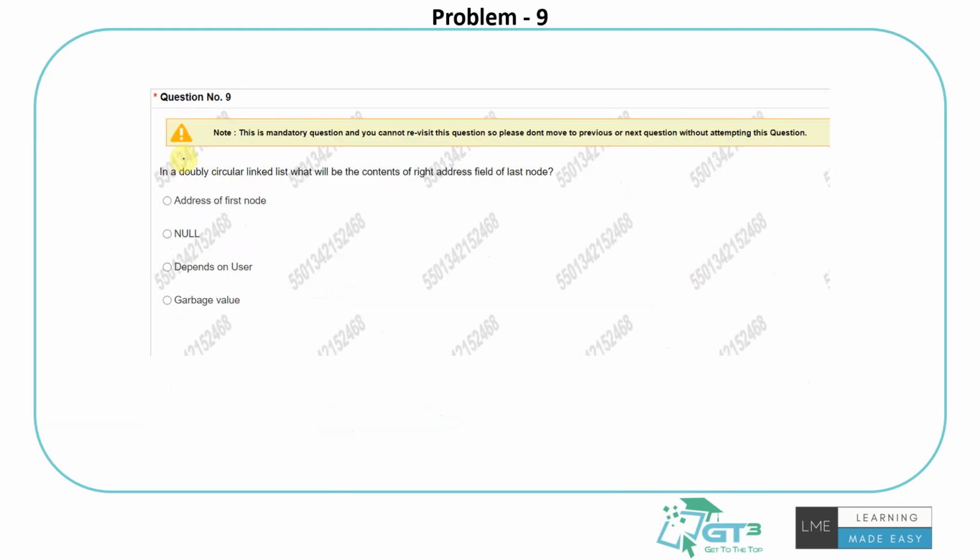So they're talking about a doubly circular linked list. So a doubly linked list would be something like this. This is where the value would be, whatever the linked list value you want to store, and this will be storing the address of the next linked list. This will be storing the address of the previous linked list. Right?